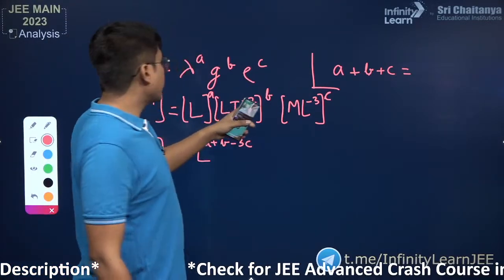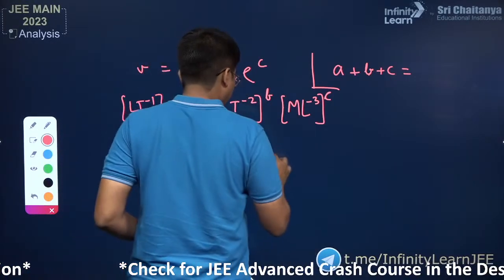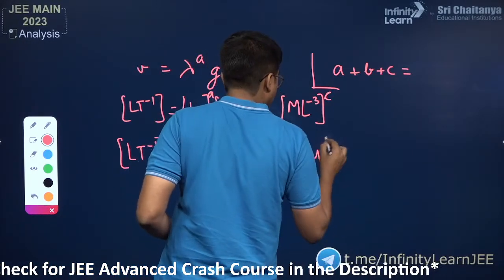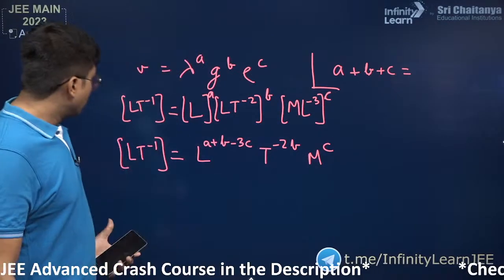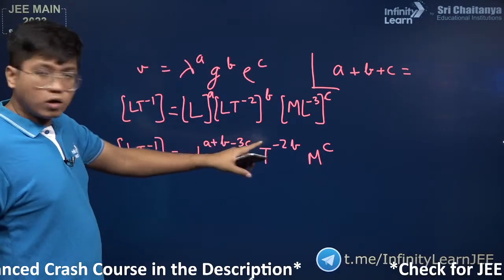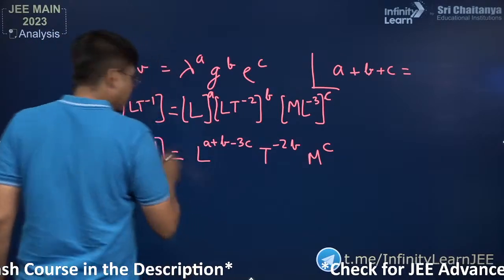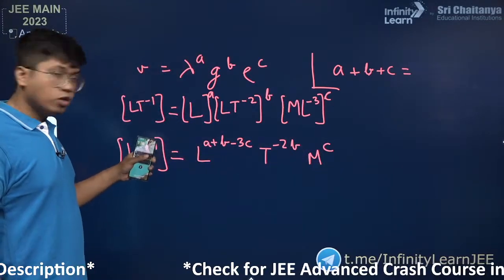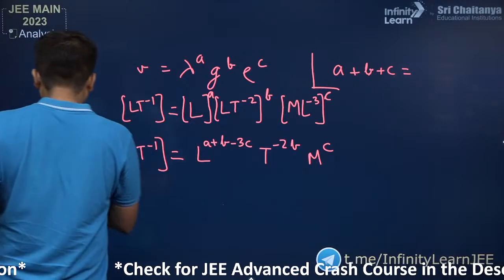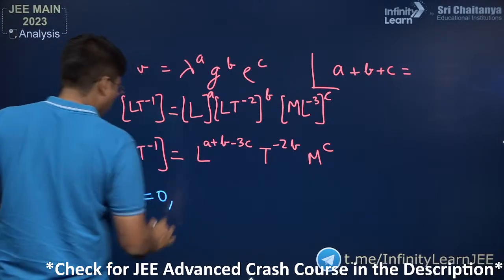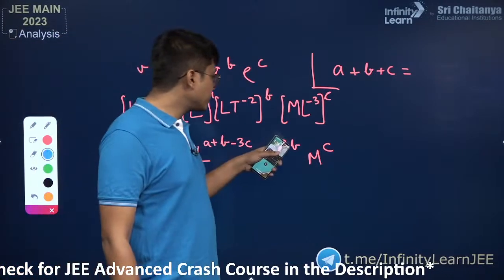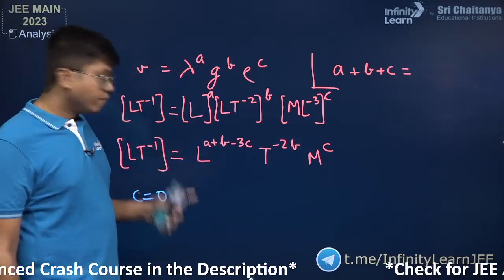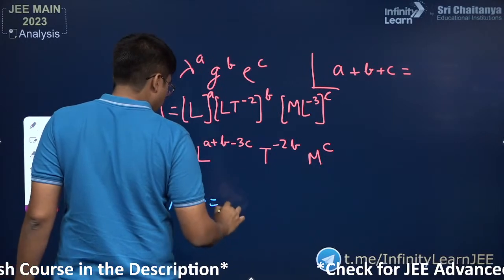What about the time? Time is going to be minus 2B, and the mass M is just to the power C. Okay, so we have L, T and M all three. Now if you compare, you will see that here M has a power C, here M has a power of 0, right? So C is equal to 0. Next thing, we see here T has a power of minus 2B, and in the LHS T has a power of minus 1, which means B is equal to half.